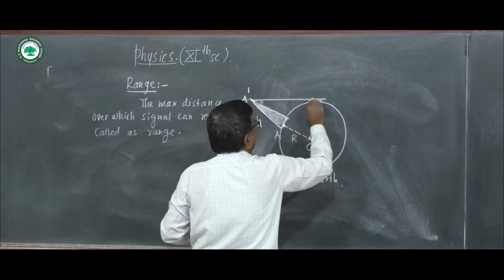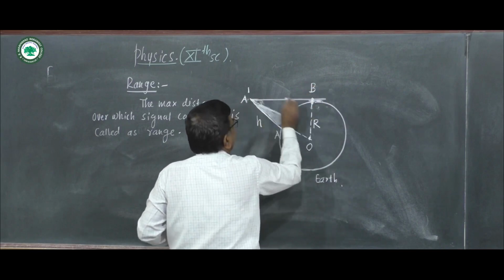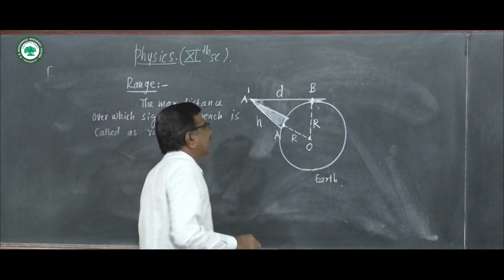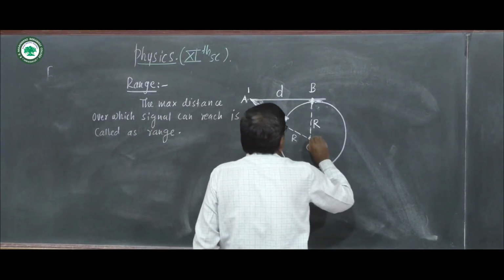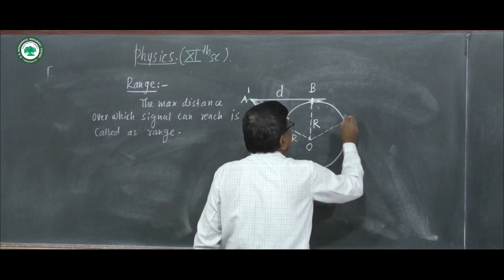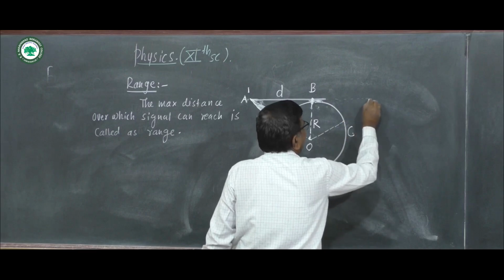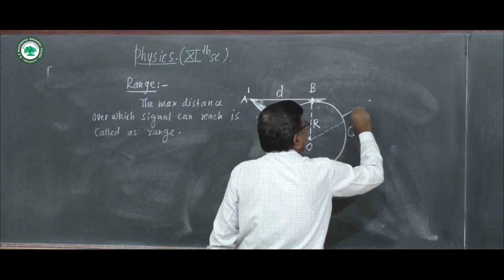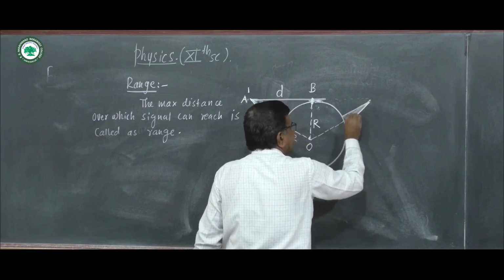Suppose the point on the earth surface is B, and this is the range D. Suppose at point C there is also another antenna, and suppose this height is h dash.